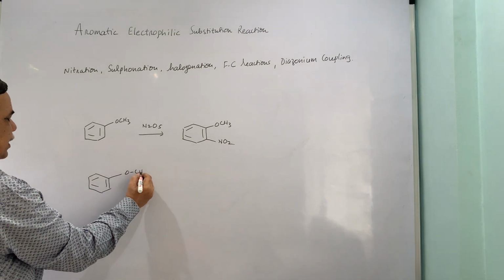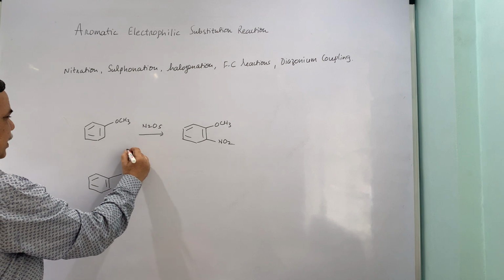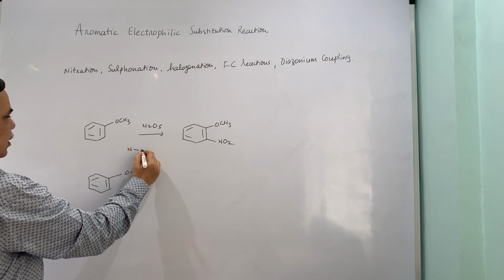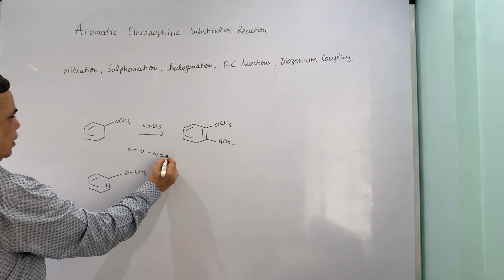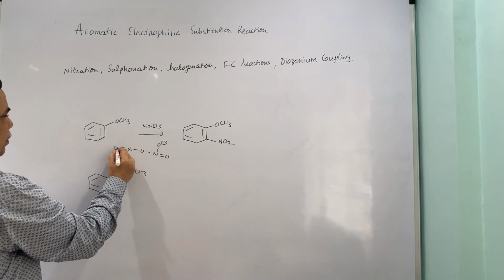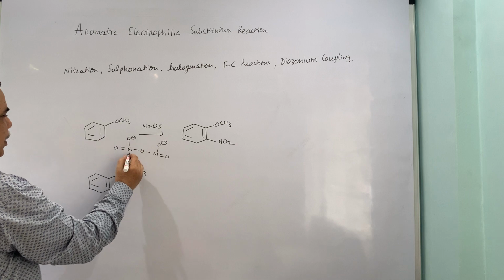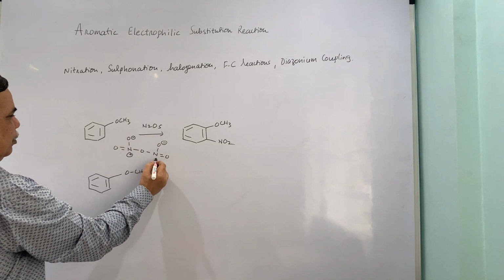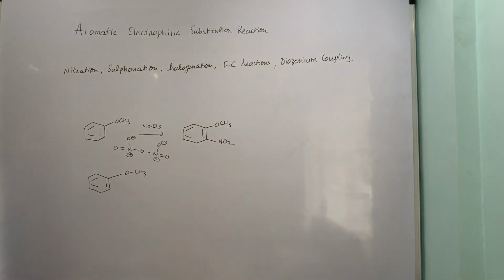Now, this OCH3 interacts with nitrogen. This is your N2O5 molecule. Okay.